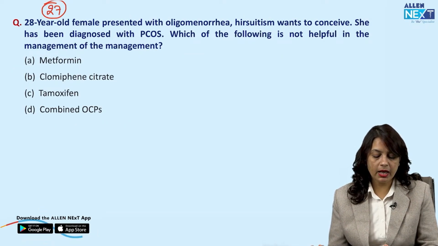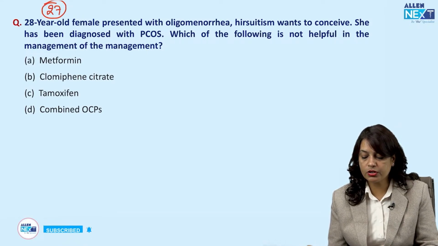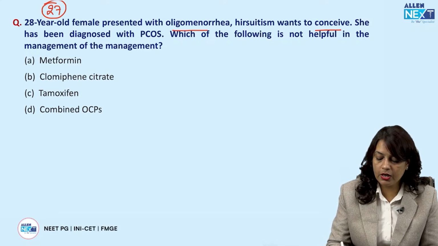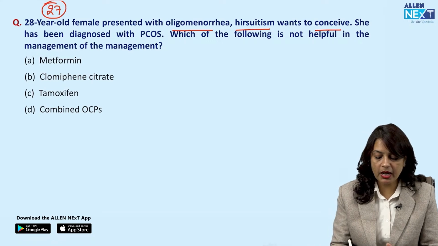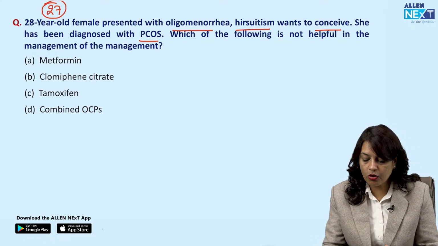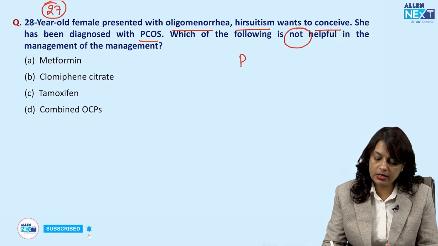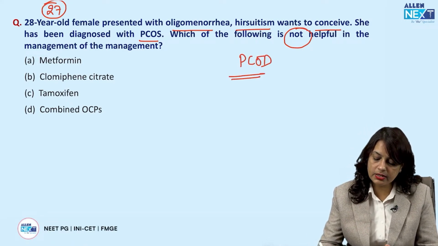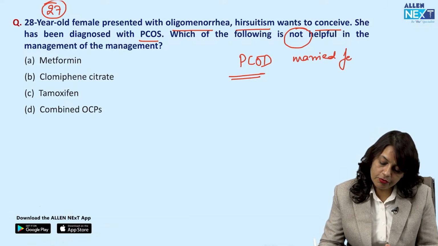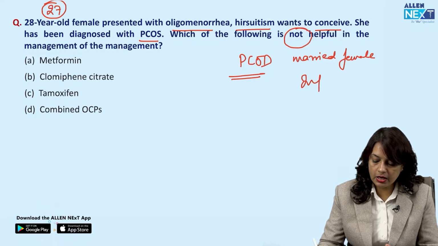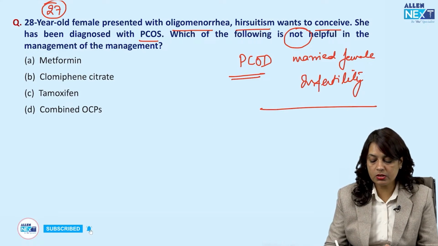Next, a 28-year-old female presented with oligomenorrhea, hirsutism, wants to conceive. So it is oligomenorrhea, hirsutism and infertility. Three things are mentioned. She has been diagnosed with PCOS. Which of the following is not helpful in the management of this case? So this is a case of polycystic ovarian disease, and she is already a married female and she is facing infertility problem.